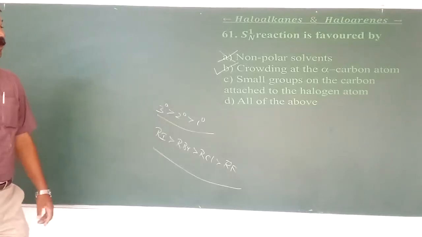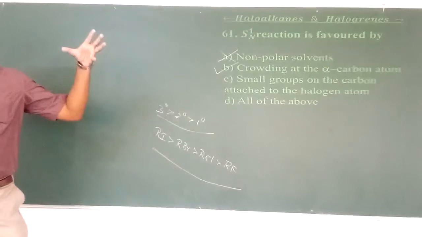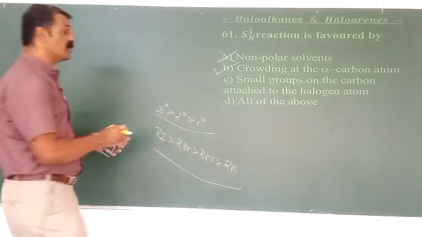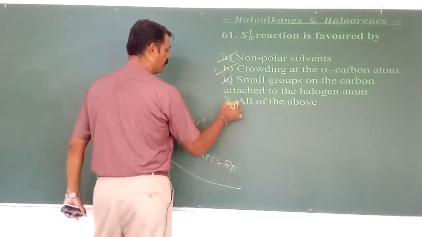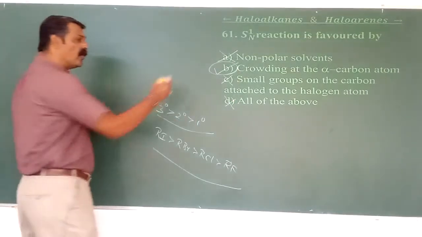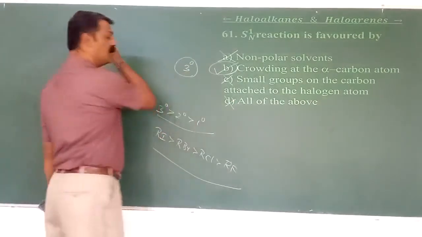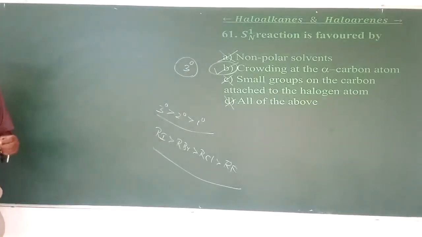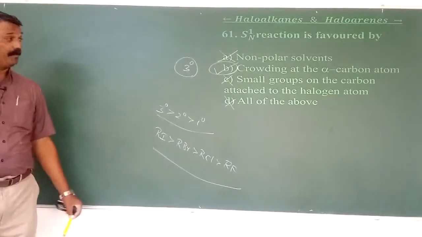The third one is small groups on the carbon attached. Smaller groups means it is only primary; larger groups means it is called tertiary. Therefore, it doesn't have this one also. Hence the option is found to be B. Crowding refers to tertiary. That's it. Okay, 61 is B.